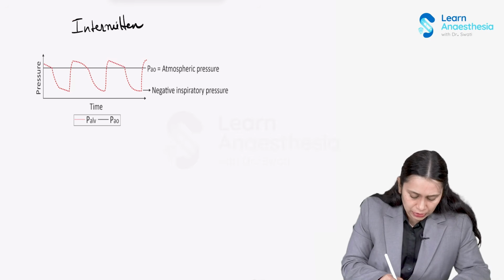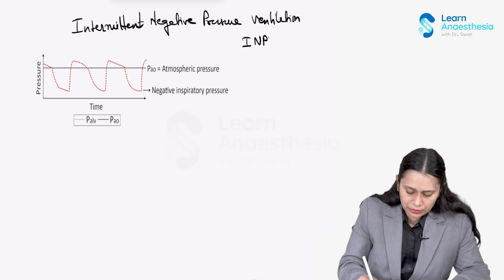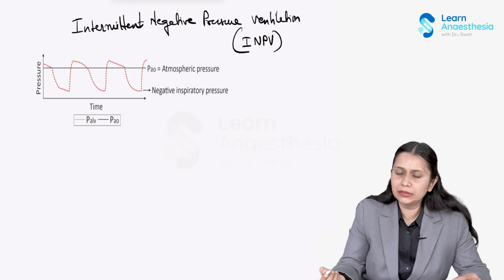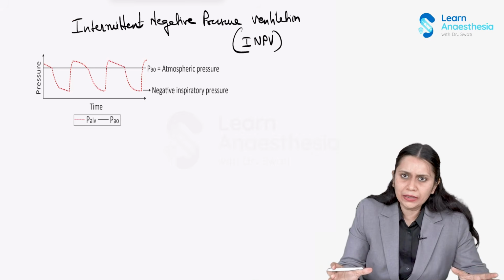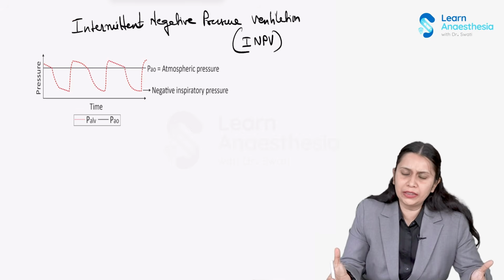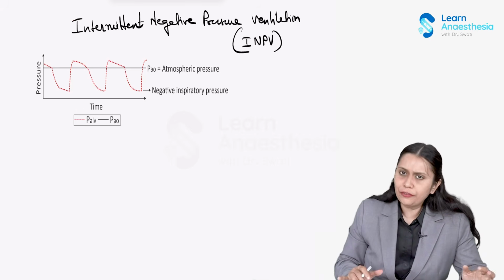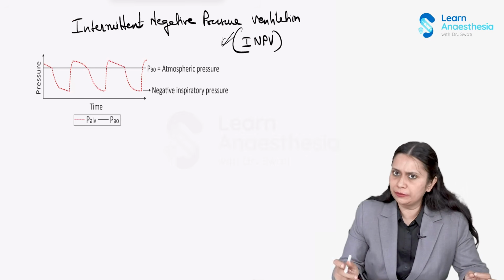Intermittent negative pressure ventilation. In this, the negative pressure ventilator mimics normal respiration. There are different ways of giving intermittent negative pressure ventilation.